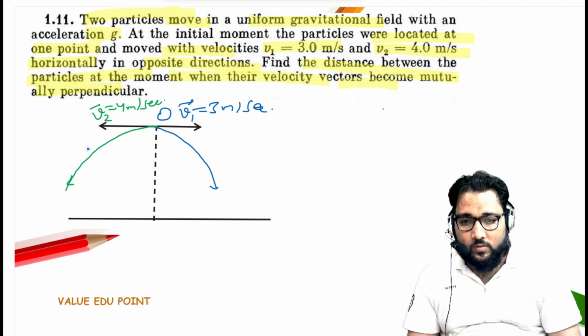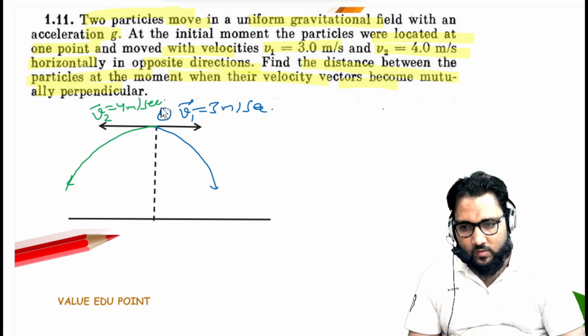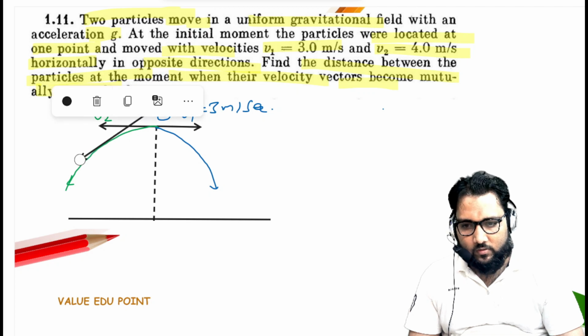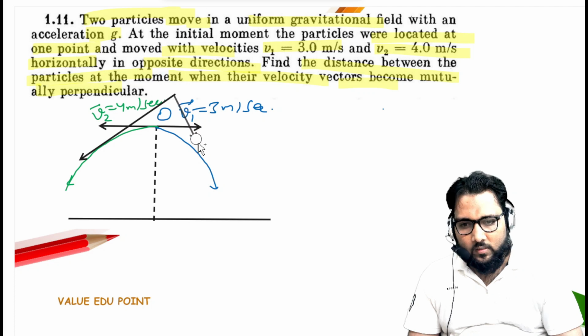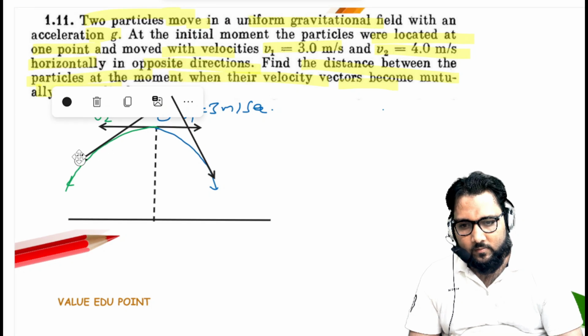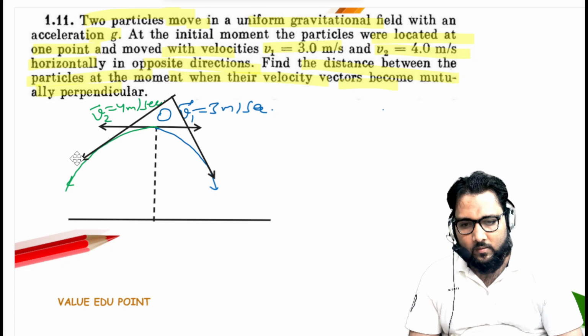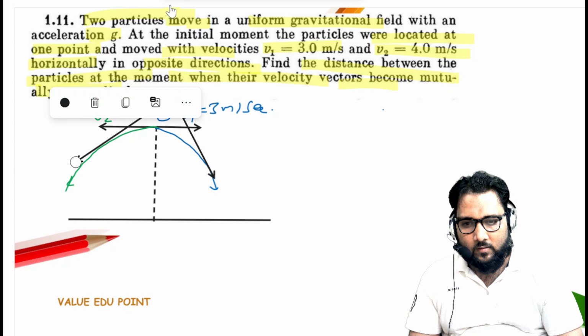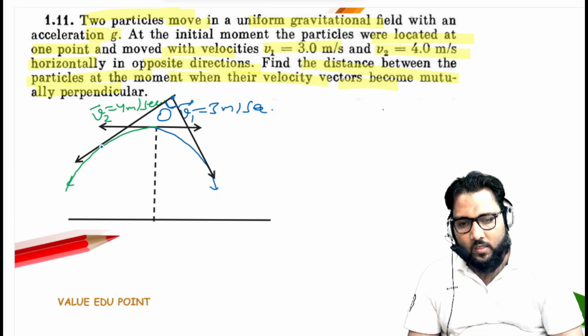Suppose at time t the velocity vectors become perpendicular, meaning 90 degrees.